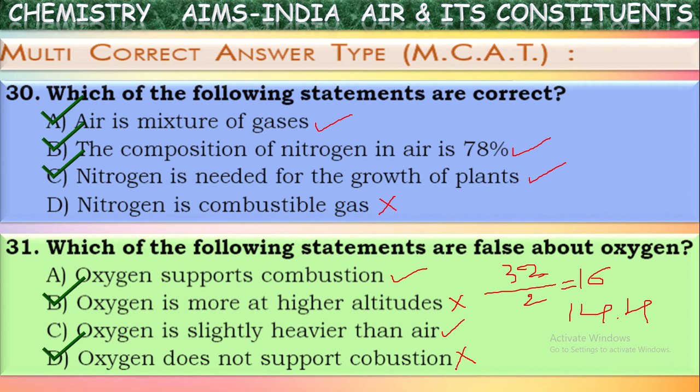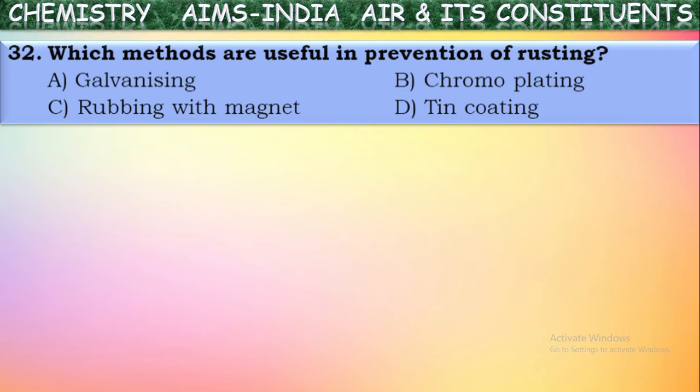B and D, because they are asking here to find out the incorrect statements. So these two are incorrect according to oxygen. Got it? Let's go to the next one. See the next one. Which methods are useful in prevention of rusting?